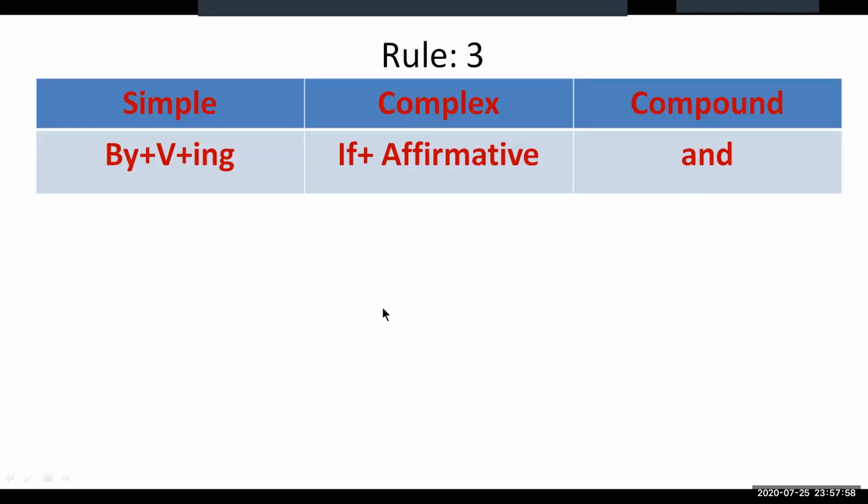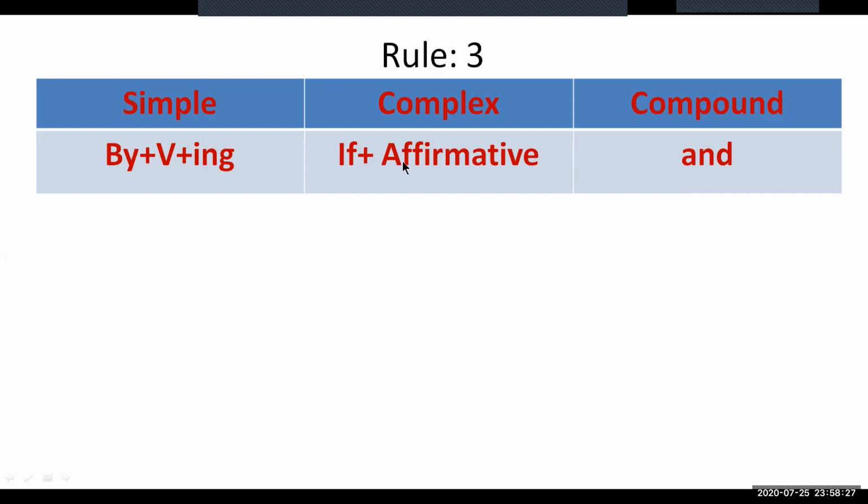This is rule 3, which states that by plus verb plus ing can be used in simple form, and then if it is used in simple, we can make the sentence a complex one by using if plus affirmative, and a compound one by using and. As you focus your attention, you'll find that in the previous row, I stated if plus negative.